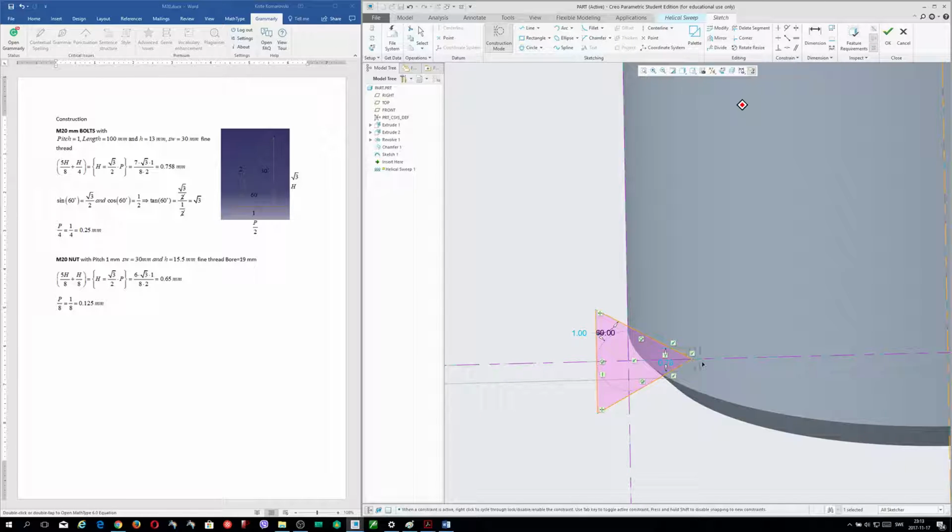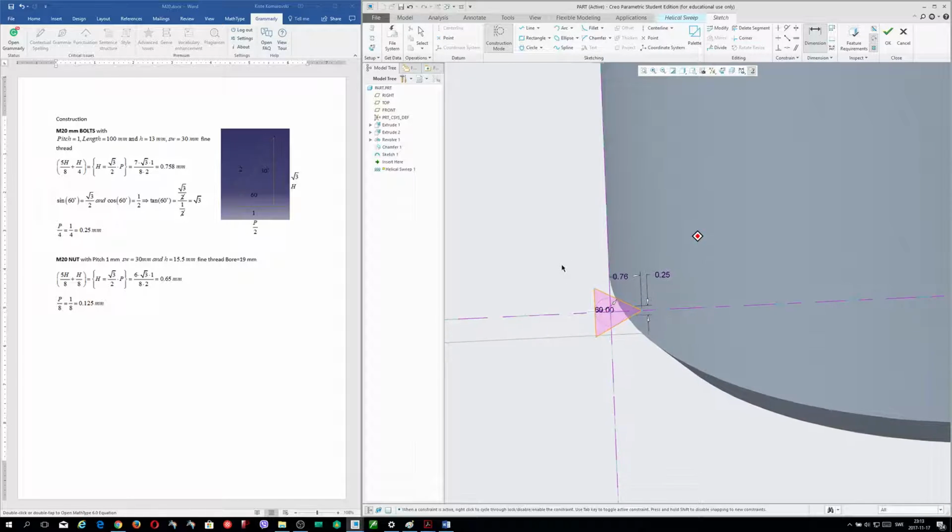Okay, I will change the dimension here, and dimension is the 0.25, enter, millimeters. Okay, now I would like to take this dimension here to here, and this dimension is the 0.758. It's okay. Very good.